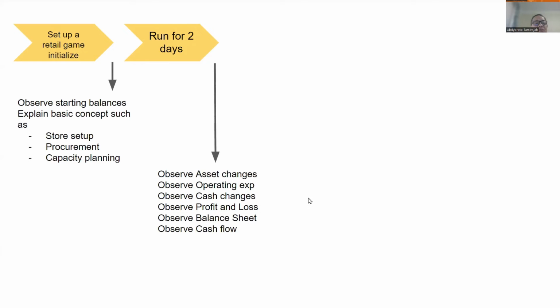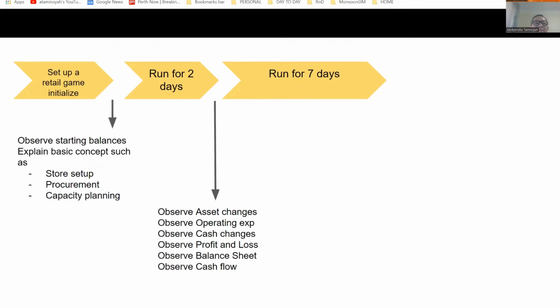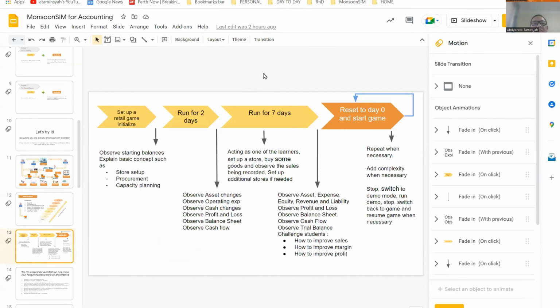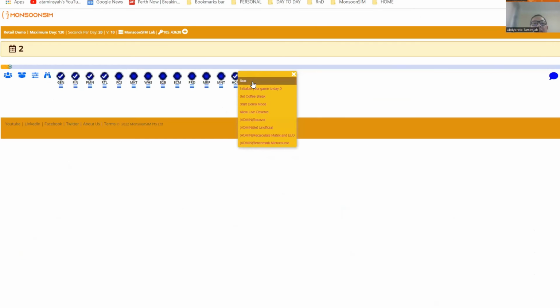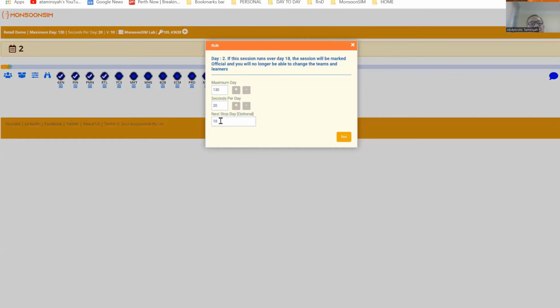Okay, I hope the student saw that also. Then we run for 7 days. Let's just run for 7 days. So I'm going to run for 7 days, and I'm going to do some simulation. Again, as I said earlier, MonsoonSIM, you can play game or you can play simulation. Now I'm going to use simulation to run for 7 days. So if I run for 7 days, now is day 2. If I run for 7 days, it must be day 9. So I'm going to stop on day 9.